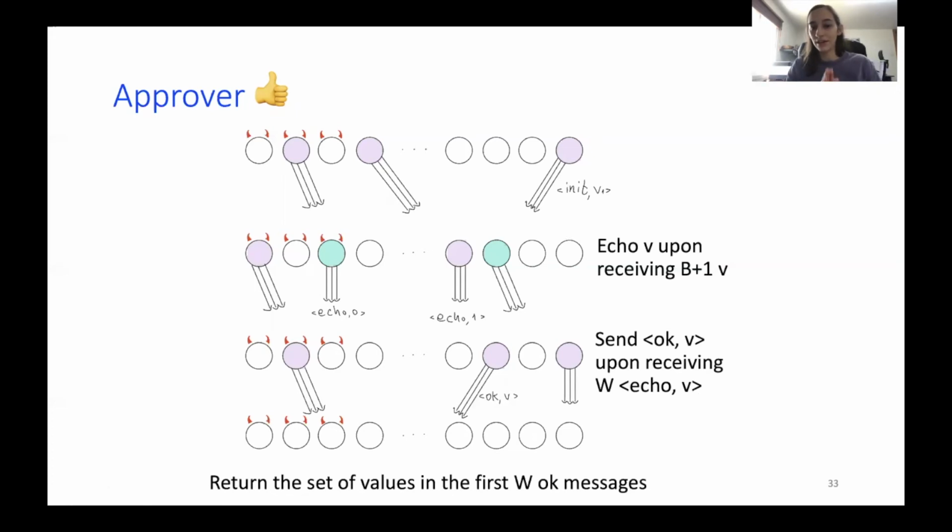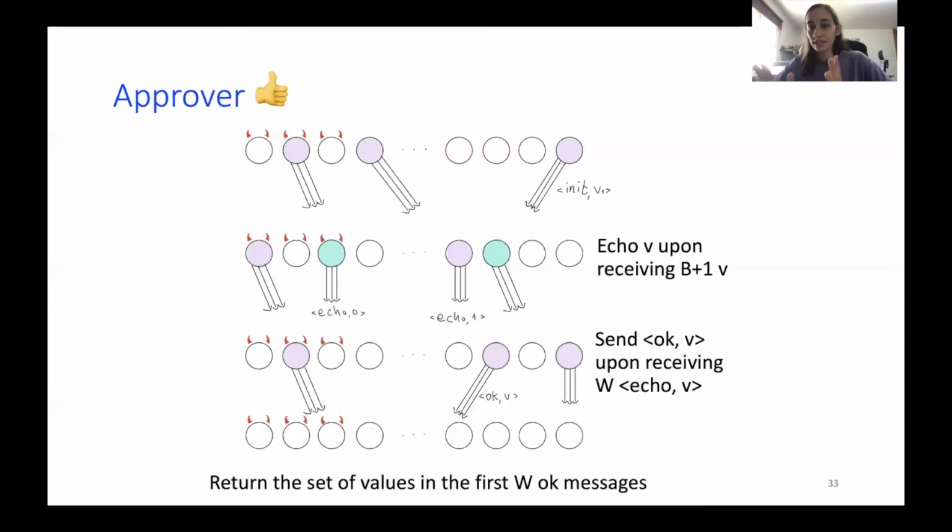When I hear W of the same value, I send OK on this value, and I won't send another OK in my life. I'll end my job here. And then here we have all processes receiving all messages. And if I heard W OK messages, and they're sent along with proofs of the echo messages, I return the set of values that I heard of.